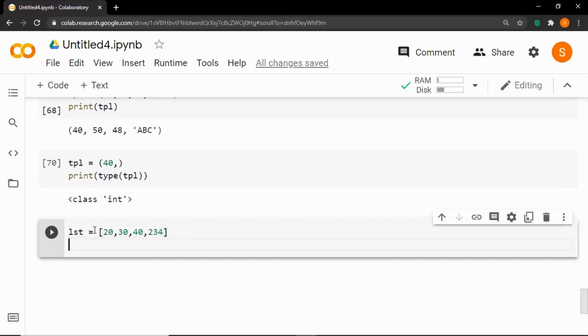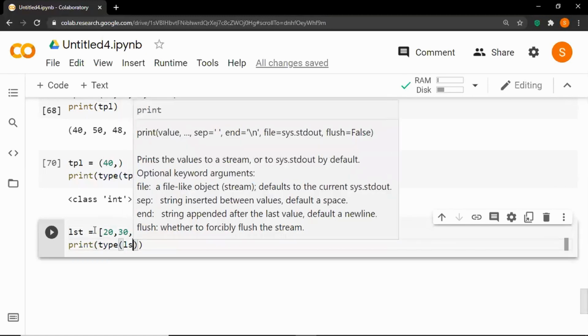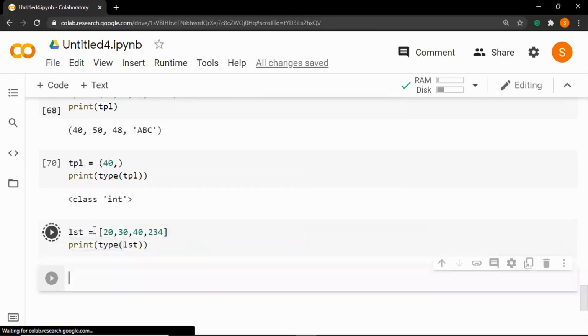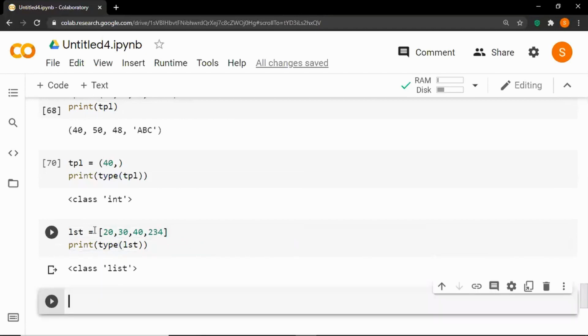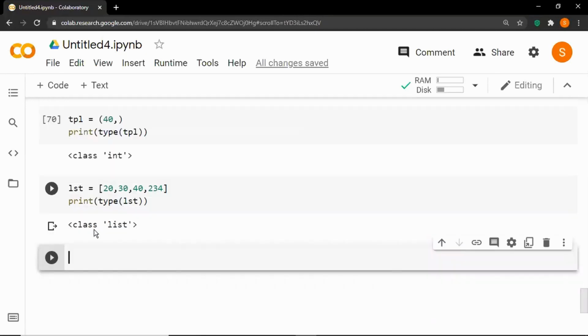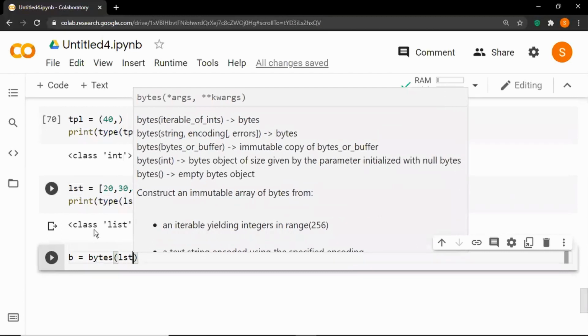So let's print the type of lst. So it is a list, it's not bytes or a byte array. To convert it into bytes type, we use the function called bytes and pass lst as the parameter. So let's say b is equal to bytes, inside the brackets pass lst as parameter.